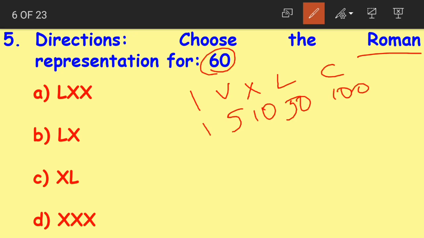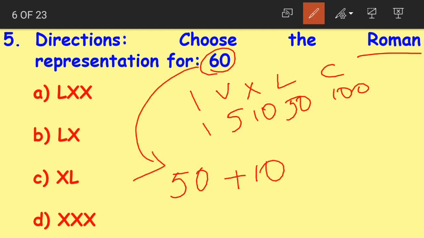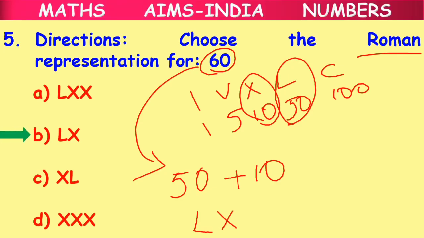When I say 60, how do we write 60? We can write 60 as 50 plus 10. Yes children. Now what is 50 written as in Roman symbols? 50 is written as L and 10 is written as X. So our correct answer for 60 will be option B, LX.